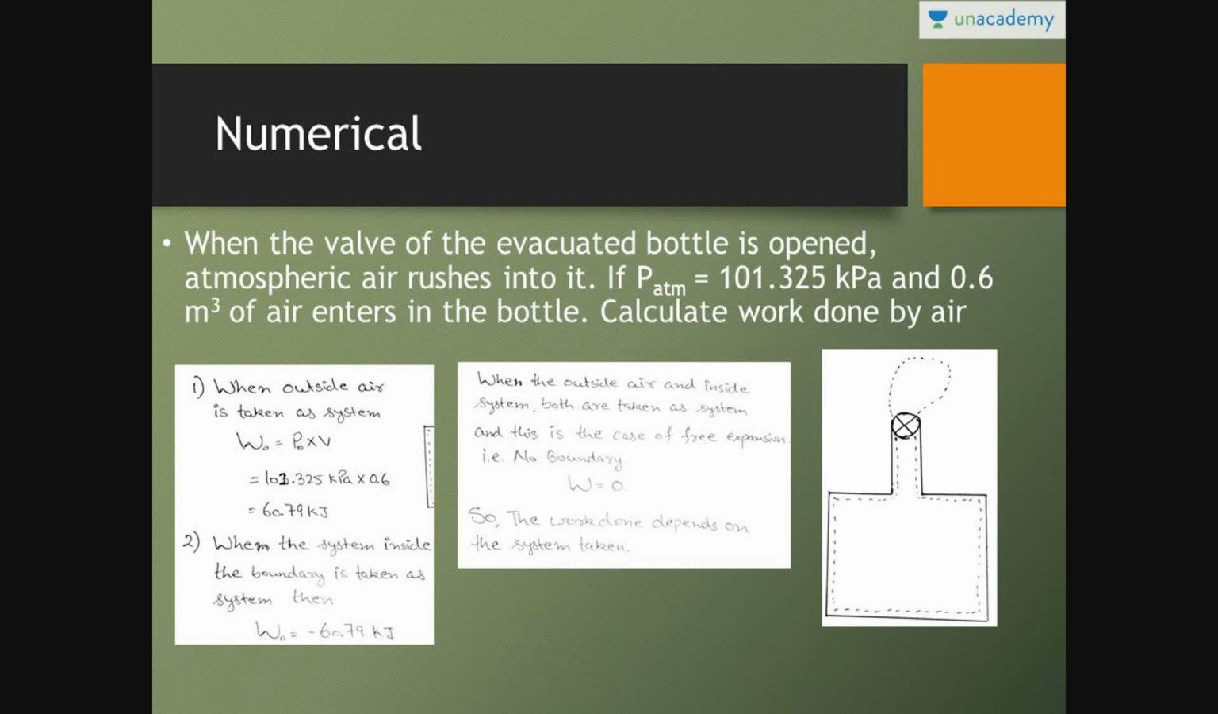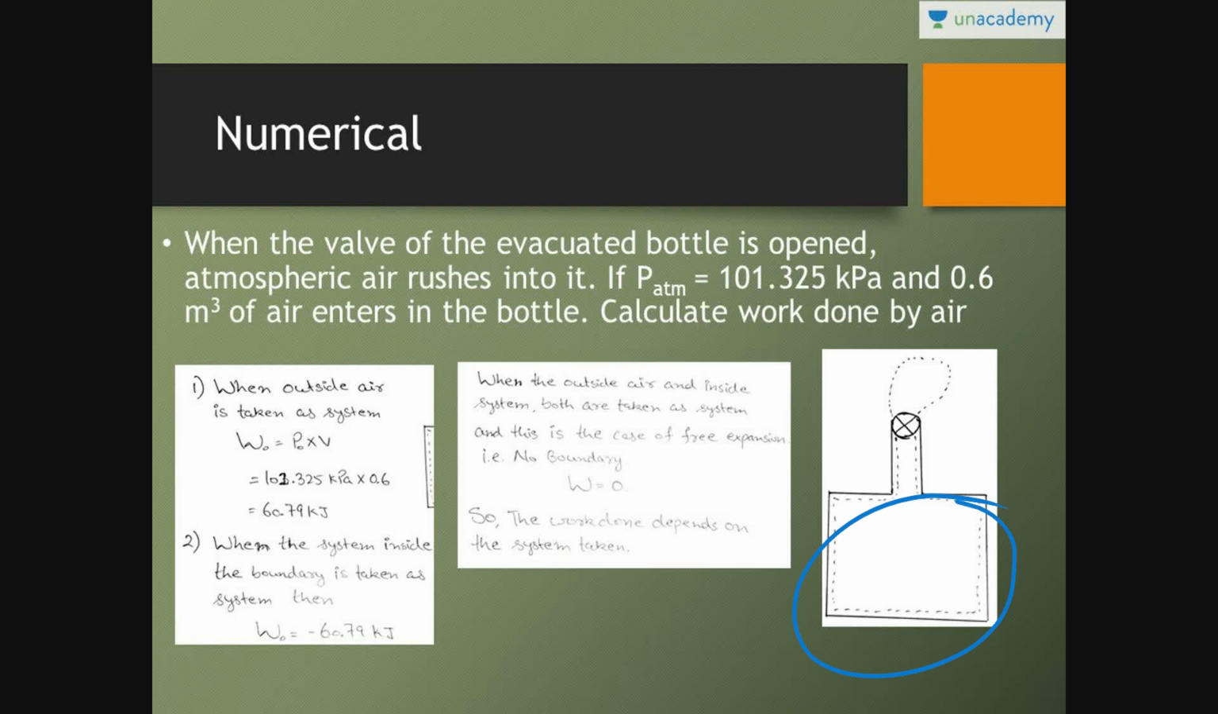The question says, when the valve of an evacuated bottle is opened, atmospheric air rushes into it. This is the evacuated bottle and this is the valve. Whenever the valve is opened, atmospheric air rushes into the bottle. Atmospheric pressure is taken as 101.325 kilopascal, and 0.6 meter cube of air enters into it. This is the evacuated bottle, this is the atmospheric air, and 0.6 meter cube of atmospheric air enters into the bottle. Calculate the work done by the air.